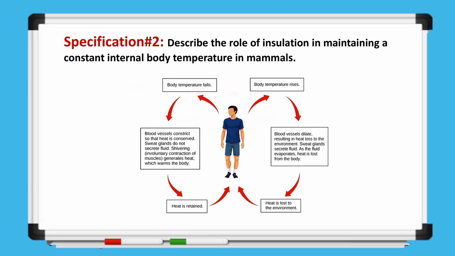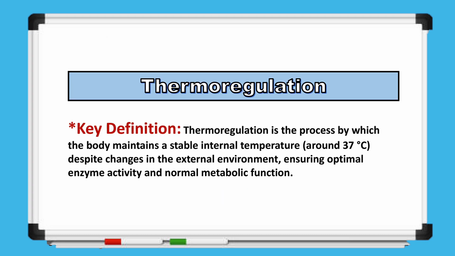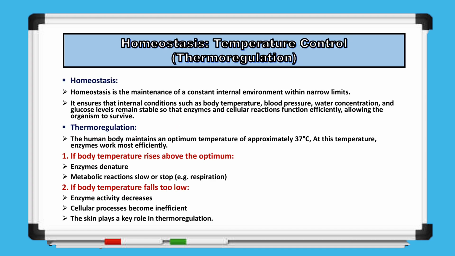So here, we will learn how insulation helps mammals reduce heat loss and maintain a stable body temperature. Now, let's understand thermoregulation and what it means. Thermoregulation can be defined as the process through which the body maintains a constant internal temperature, approximately 37 degrees Celsius, regardless of changes in the external environment, so that enzymes function efficiently and normal metabolic processes continue properly. When we talk about homeostasis and temperature control, this process is specifically called thermoregulation.